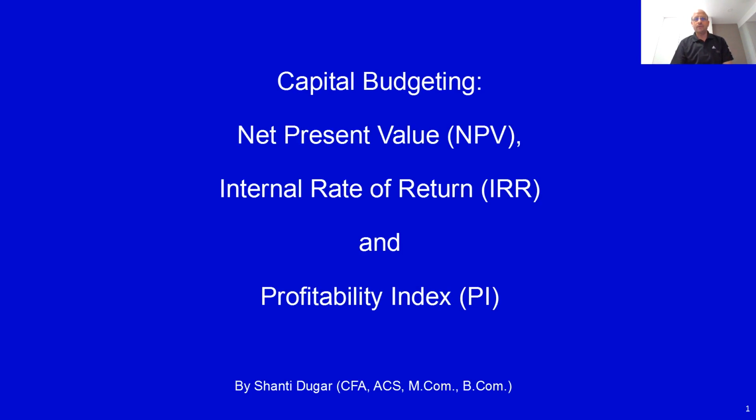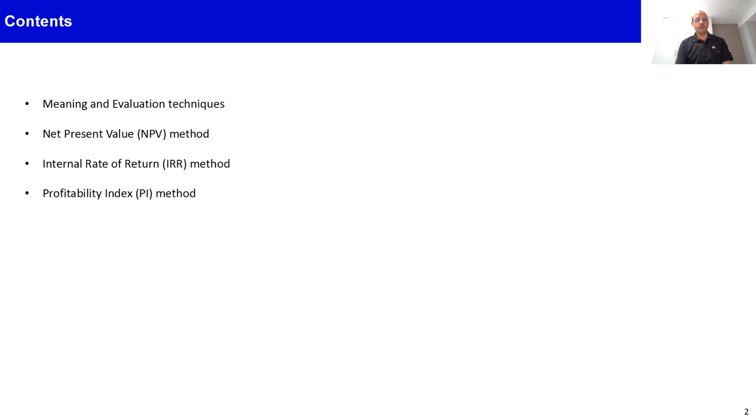In this video, I will cover the concept of capital budgeting with particular reference to the discounted cash flow methods such as net present value, IRR, internal rate of return, and profitability index, which is PI. The other techniques of capital budgeting, which are traditional methods such as payback period and accounting rate of return, or we can also call it average rate of return, have been covered in a different video.